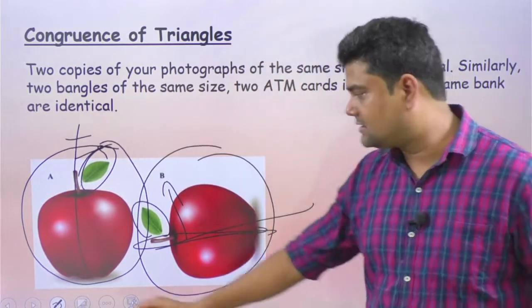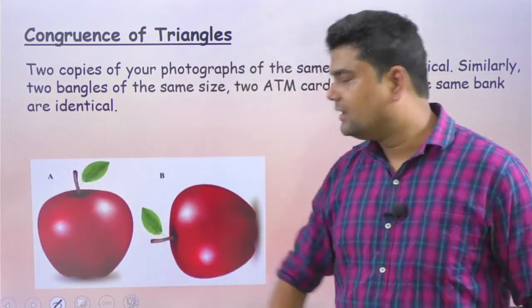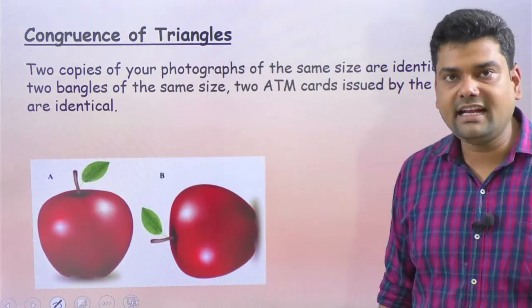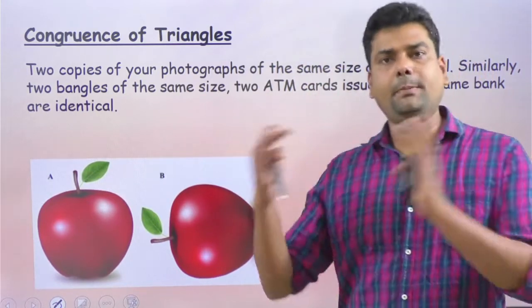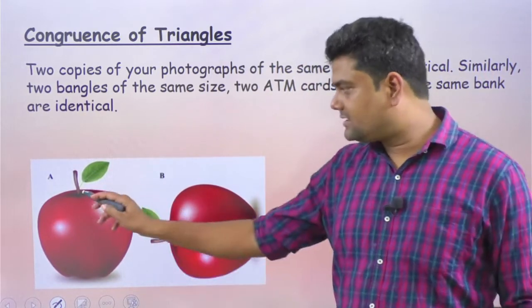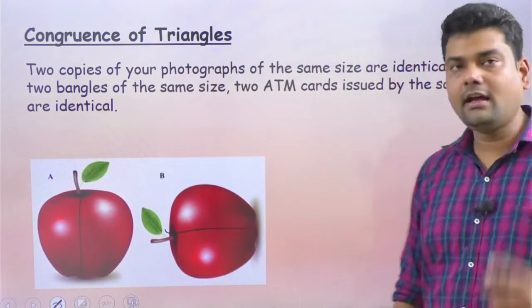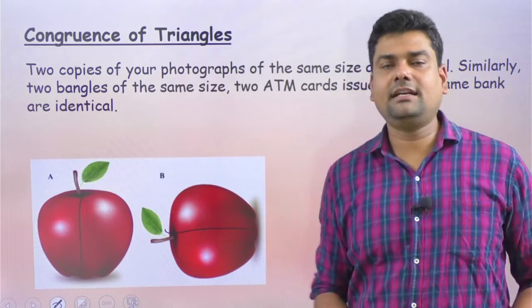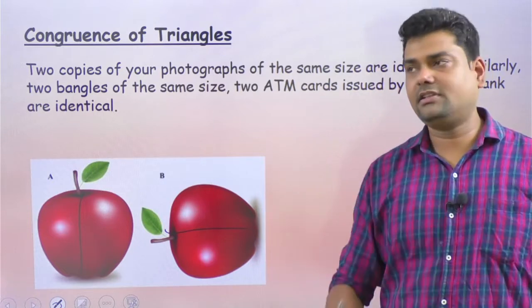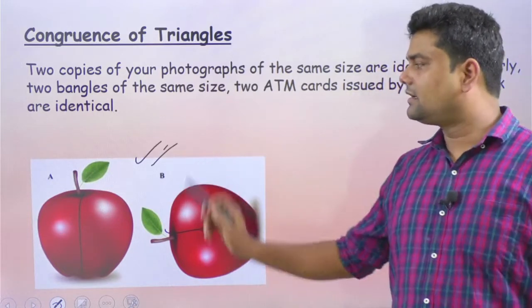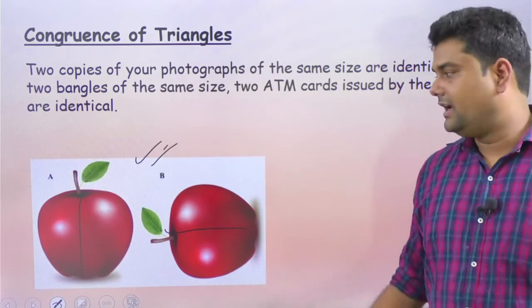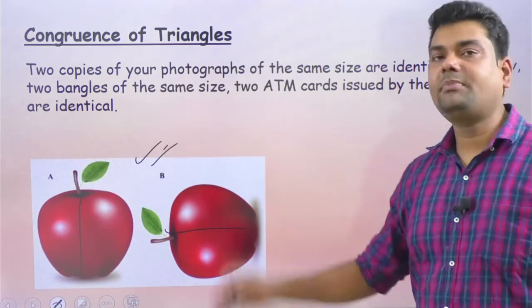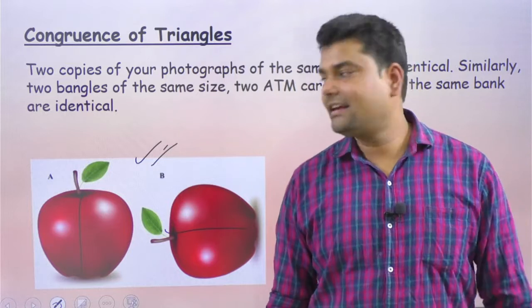Nothing has changed, just the orientation. Neither the shape nor the size has changed. Thus only the way of keeping has changed. But if you measure the length from here to here, or here to here, it will be exactly the same. So when things are exactly the same, the length, the angle and everything, then yes, the triangles are congruent. Here we are talking about an apple. In our chapter, we'll be talking about triangles.